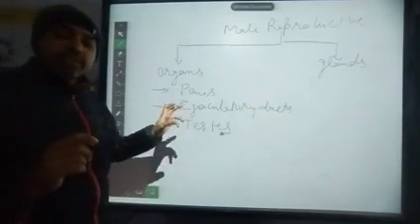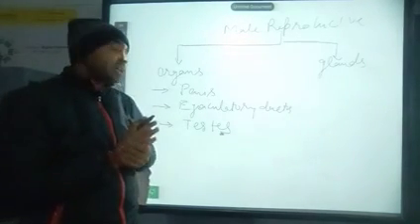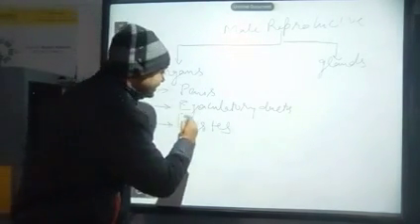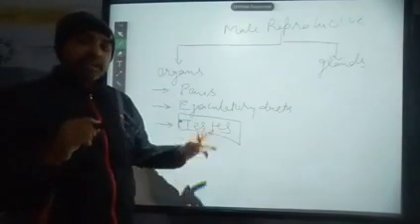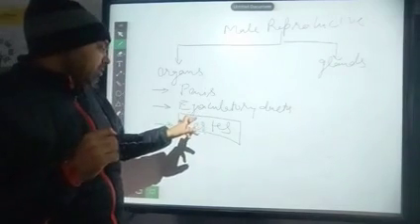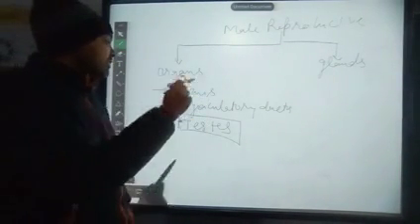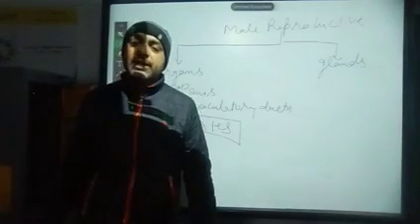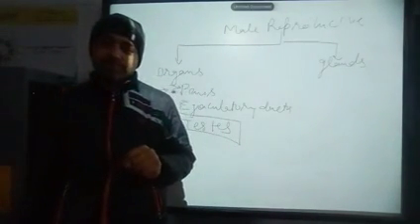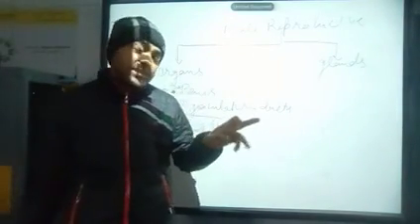Why testis? Because the sperm that we have discussed so far is produced in the testis. The sperms are produced in the testis, and from there they move through the ejaculatory duct, reach the penis, and from there are ejaculated into the body of the female.